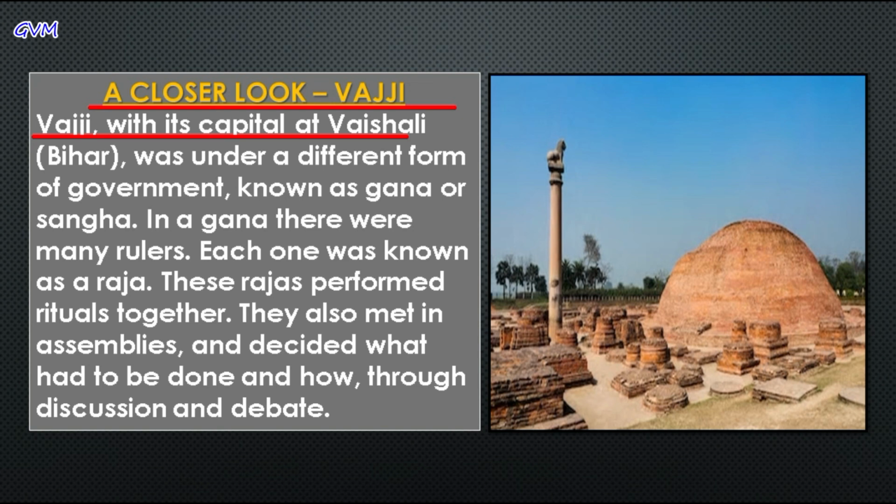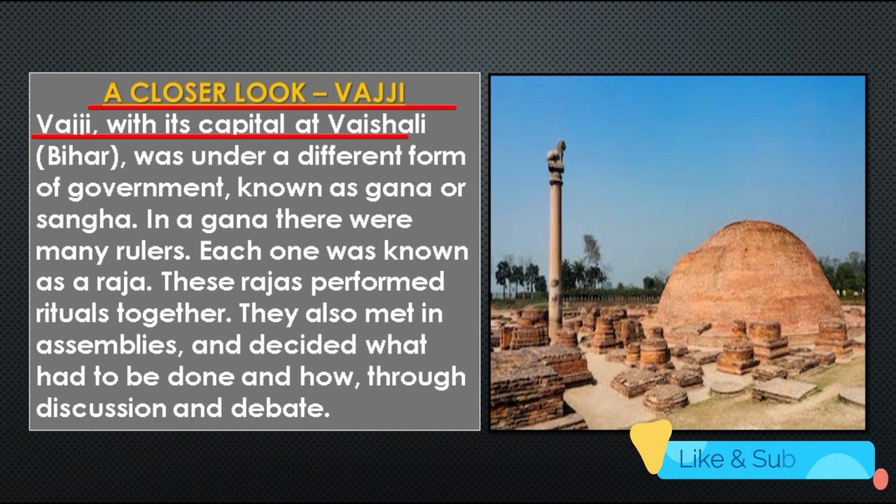Its capital was Vaishali, and it was run by Ganas or Sanghas, meaning assemblies. And students, in each Sangha there were hundreds of members, and each was known as a Raja. All those members of the Sangha got together to decide the important matters of the state.